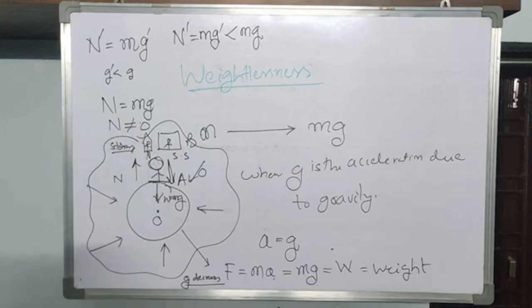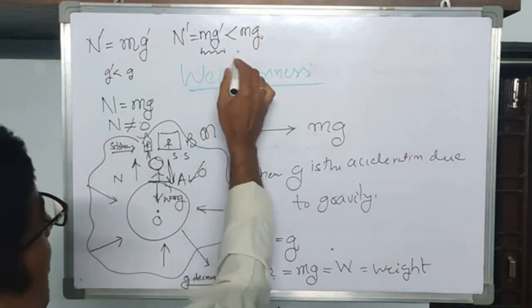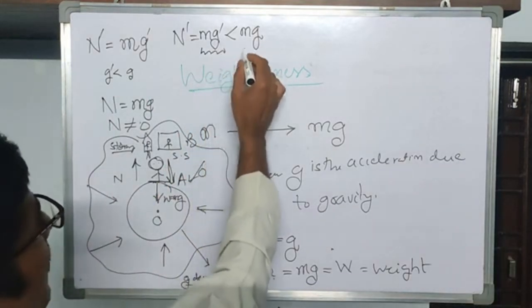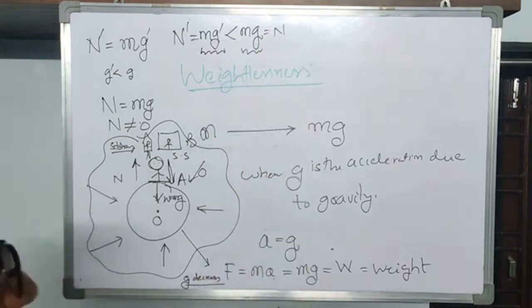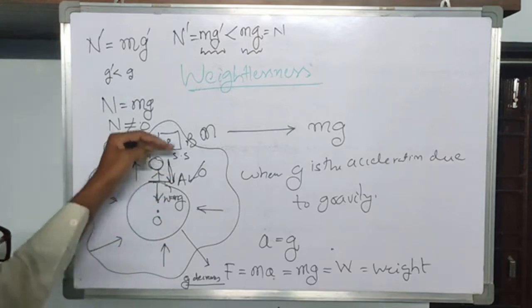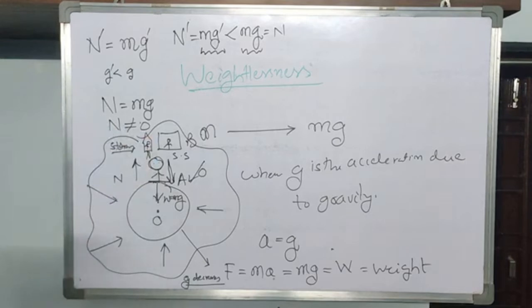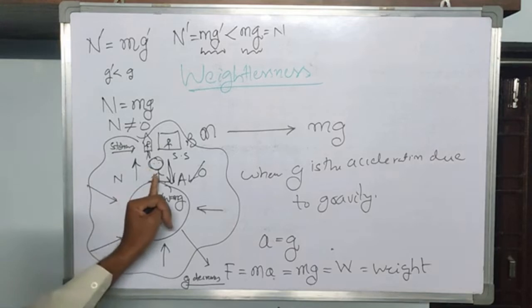As g changes, the weight of the person also changes. This mg prime value is now less than this mg value or N value, because g prime is less than g. Why? Because g prime is the value of the acceleration due to gravity at a place far away from the Earth's center.